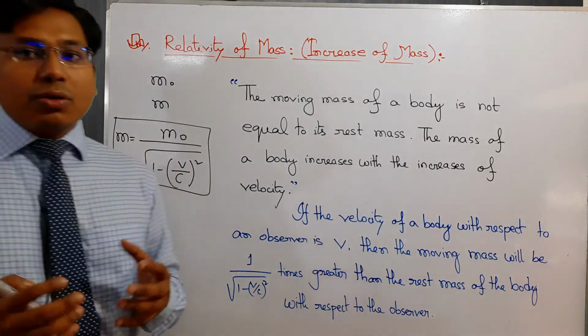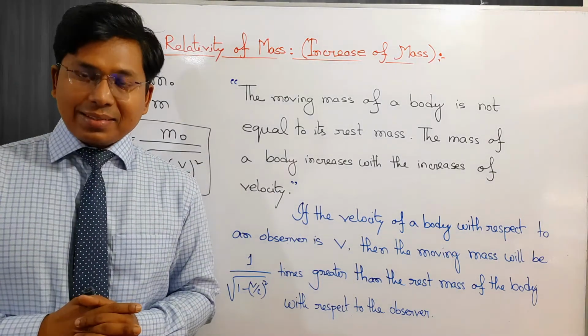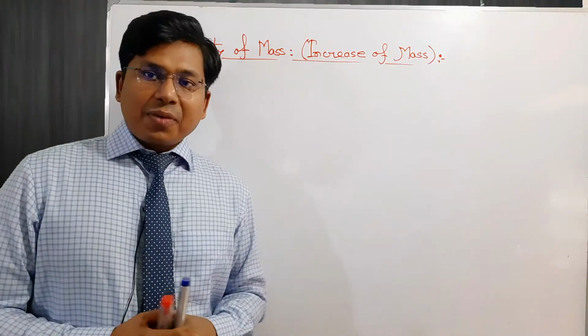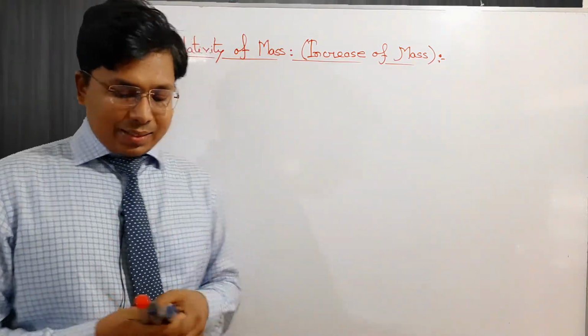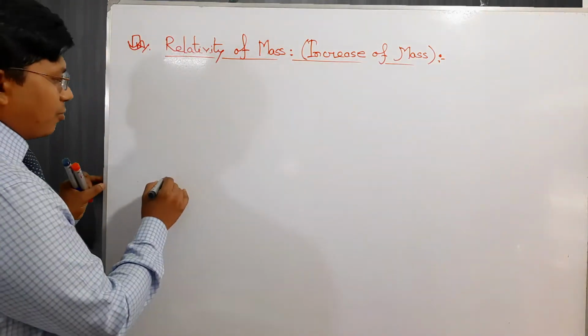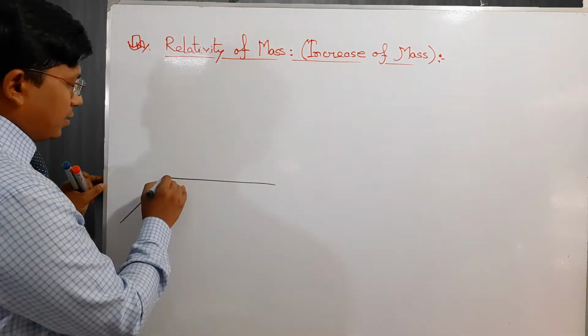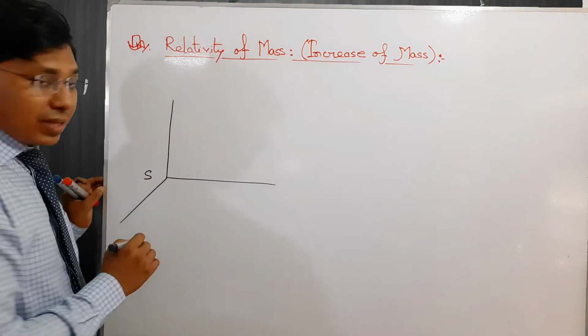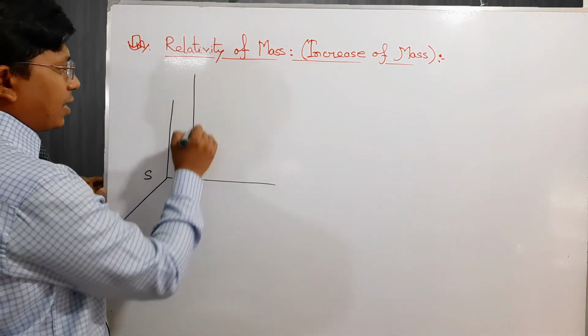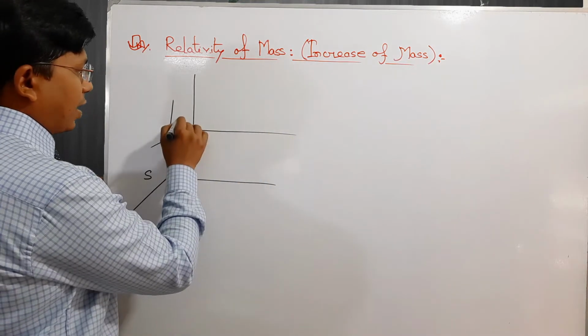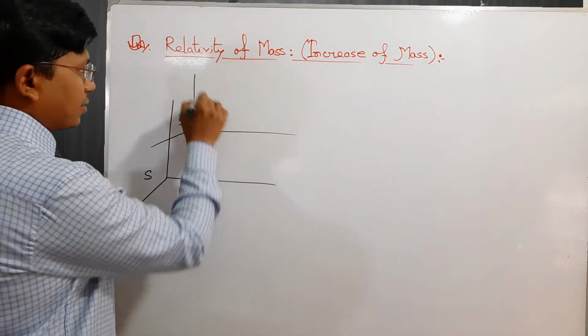Now I want to show this phenomenon by an excellent example. To explain it, we consider a reference frame S, where I am standing at rest, and another reference frame S prime where my friend is standing.